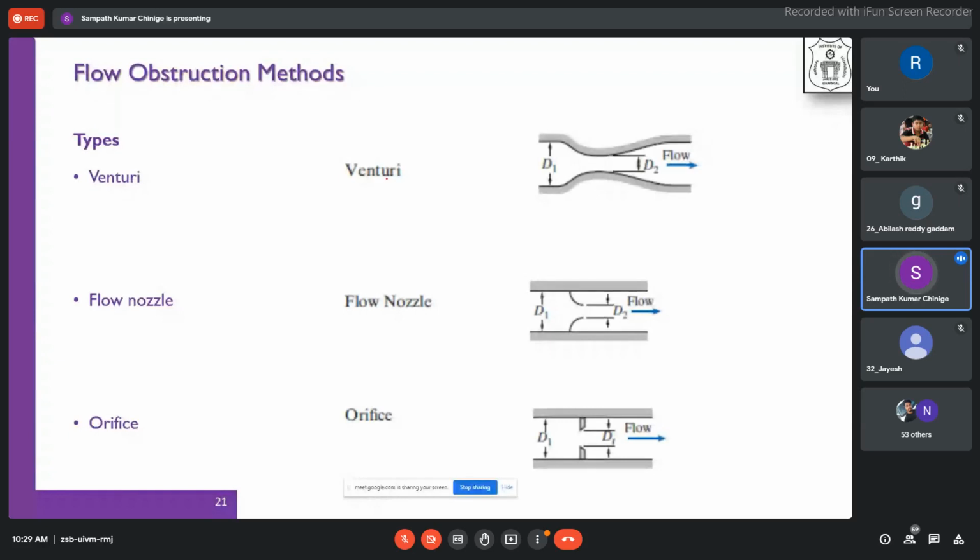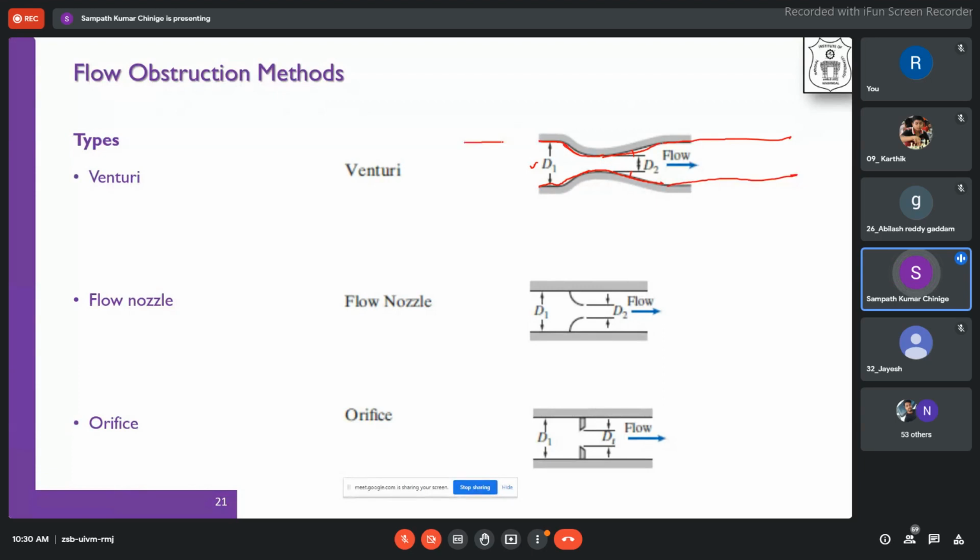When it comes to the design of these obstruction methods, the first one is the venturi meter. You can see over here there is a gradual decrease in the cross section. The initial area is D1, then there is a throat of constant area, and then it slowly diverges. The angle of convergence is steep, whereas the angle of divergence is very small. Then it returns to the normal flow.